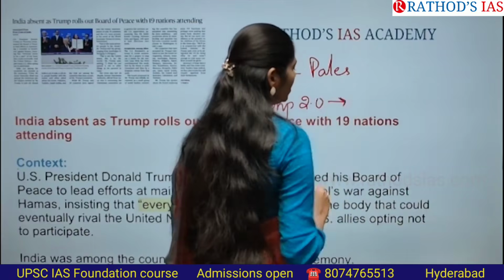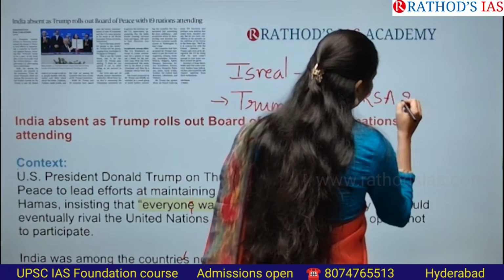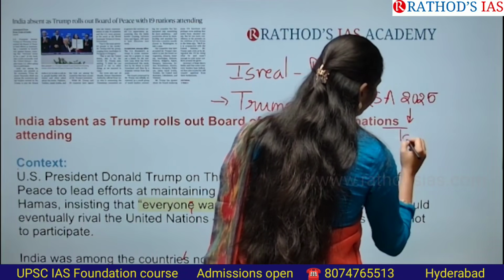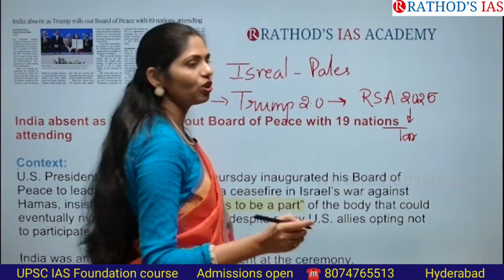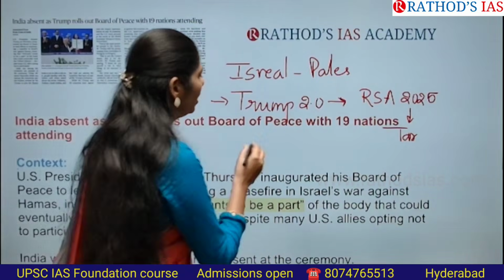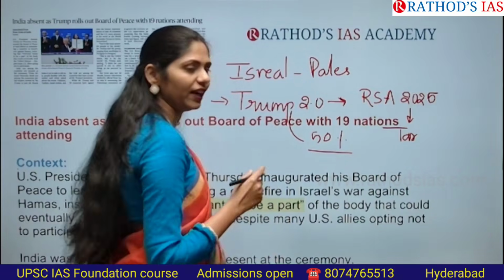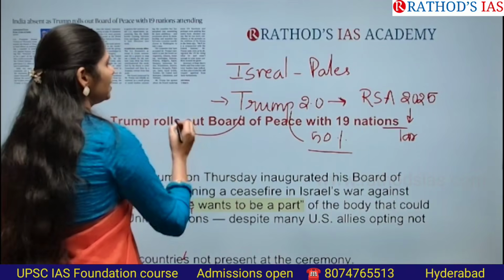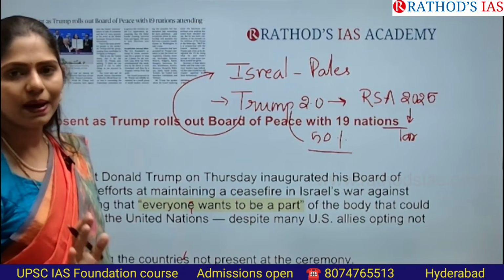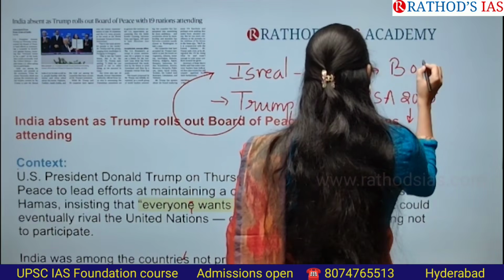So, here what Trump is doing is, he came up with the Russia Sanctions Act of 2025 and started imposing tariffs on different countries which are importing oil as well as natural gas, and even on Indian goods they are imposing 50% tariff, as you know. And regarding this Israel and Palestine issue, they want to end this Israel-Palestinian war. For that, they came up with this Board of Peace.